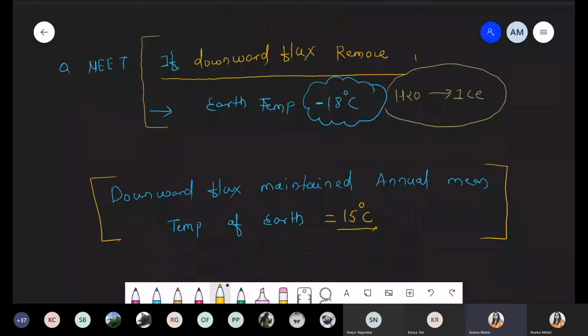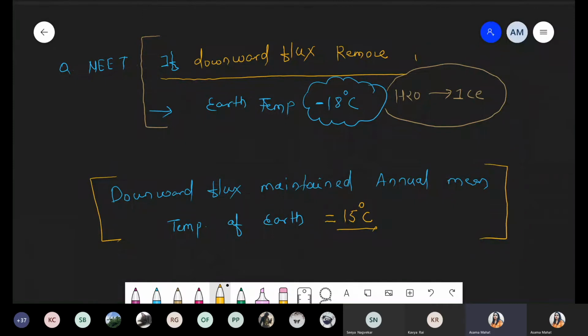Okay. So we are talking about two questions. If the downward flux is removed, what will be the temperature of the earth surface? Simply it will go below zero, minus 18 degrees Celsius. And we know that at 0 degrees Celsius, water is converted into ice. So just imagine what happens at minus 18. Definitely, slowly all the water present on the earth surface will be converted into ice, including human beings and all living organisms, because all living organisms mostly consist of water. The major component is water.